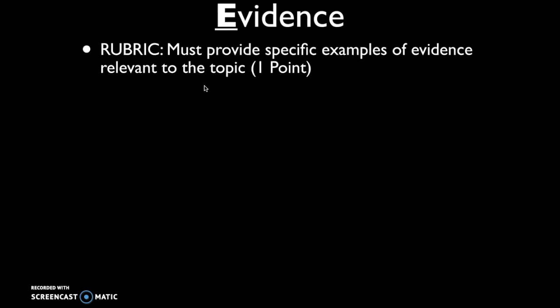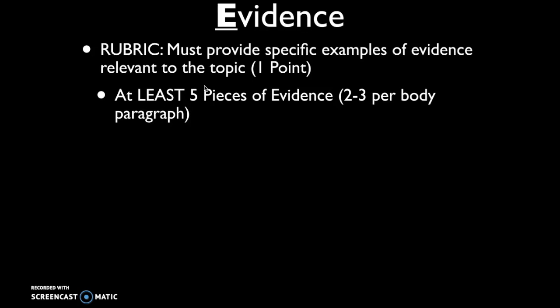So on the LEQ, there are 2 possible points for evidence. The rubric states the first point: you must provide specific examples of evidence relevant to the topic. But the College Board doesn't state exactly how many pieces of evidence that you need. So we're going to try and shoot for at least 5 pieces of specific evidence, which ideally is, at a minimum, kind of 2 to 3 per body paragraph.